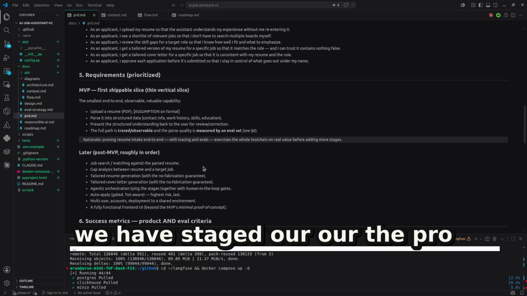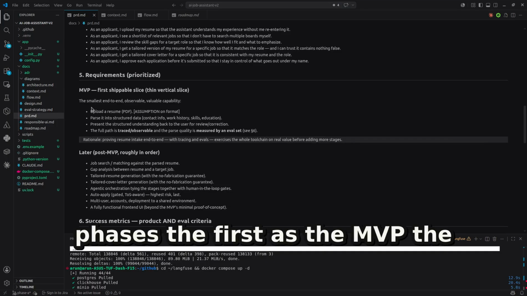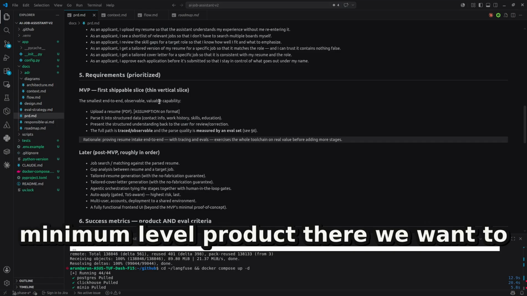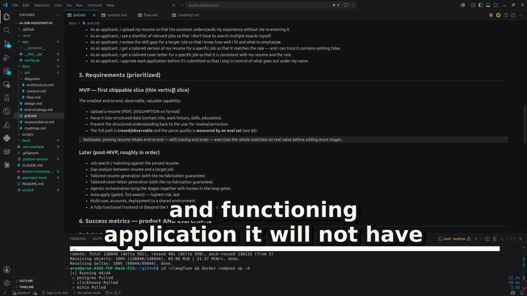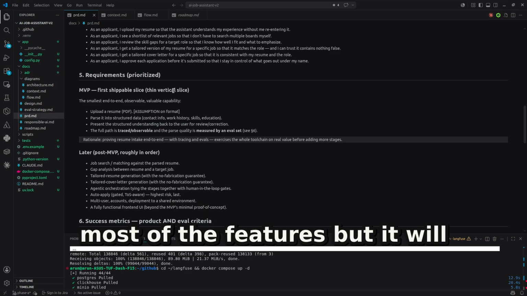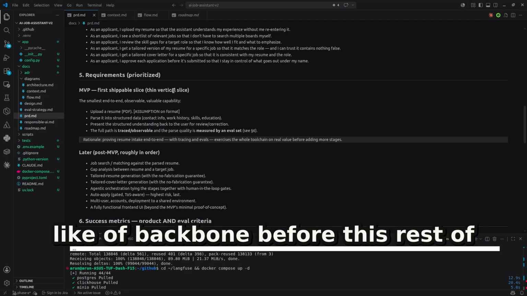We have staged the project in two phases. The first is the MVP, the minimum viable product, where we want to see a very basic, minimal functioning application. It will not have most of the features, but it will have the basic features that will be like a backbone for the rest of the project.